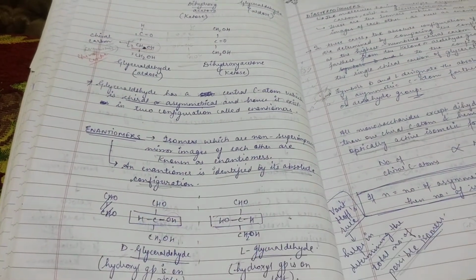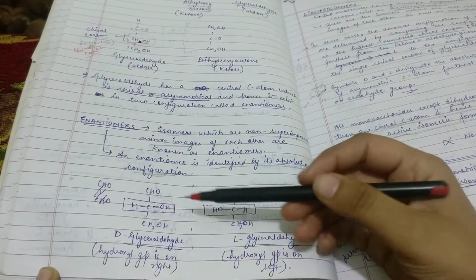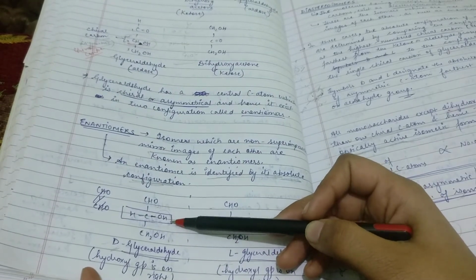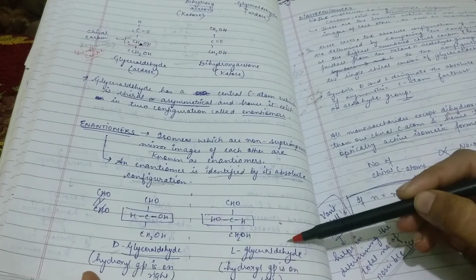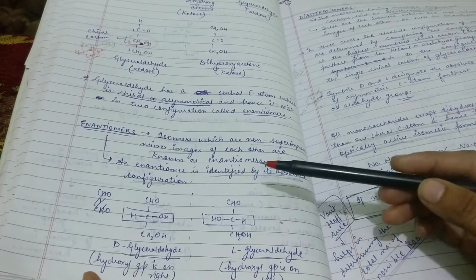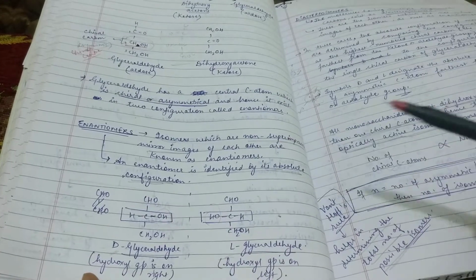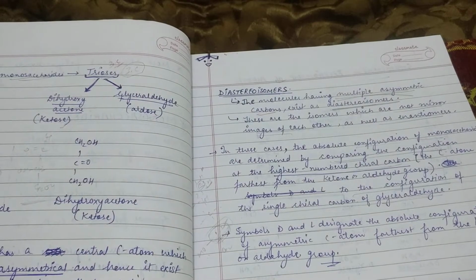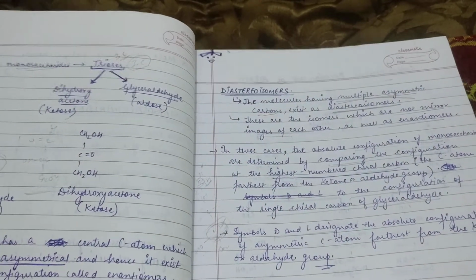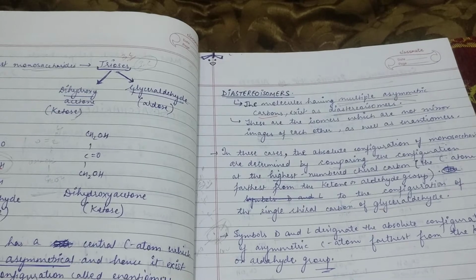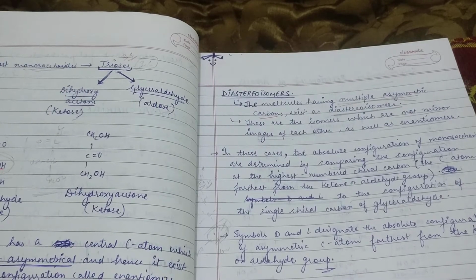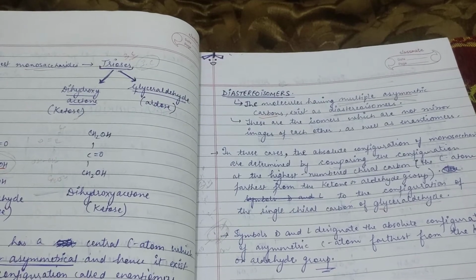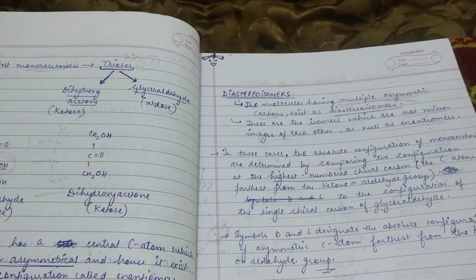In the case of glyceraldehyde, the D configuration has the hydroxyl group on its right side on the second carbon, or the chiral carbon, and the L configuration of glyceraldehyde has the hydroxyl group on the left side of the chiral carbon. Coming on to diastereomers. Diastereomers are basically molecules which have multiple chiral centers or multiple asymmetric carbon atoms. They are isomers which do not superimpose on each other, and whose mirror images do not superimpose each other either.